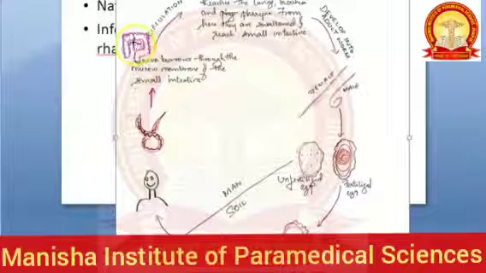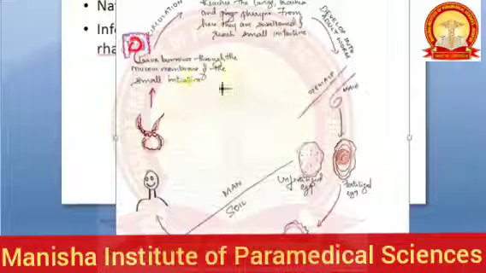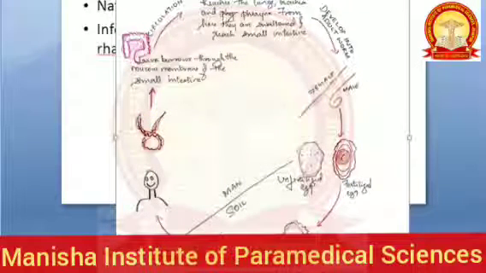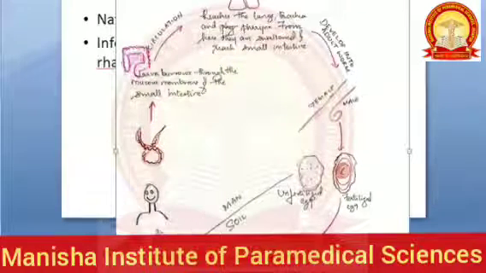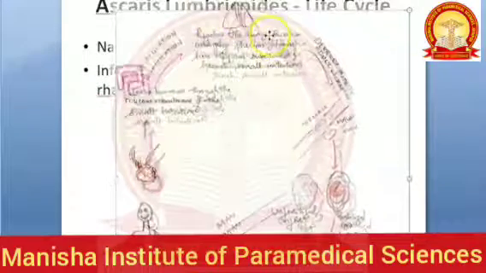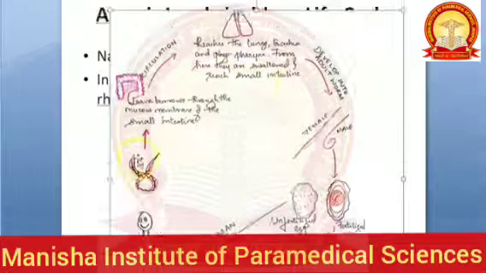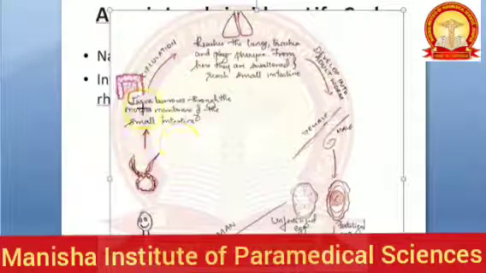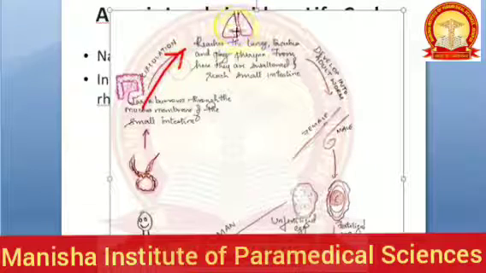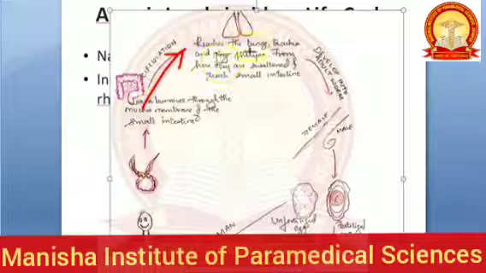In the small intestine here, now this larva goes through the mucous membrane of the small intestine, and then it goes to the blood. Through the circulation, it will reach the lungs. Okay, so now through the circulation, it is going to reach the lungs. Now from the blood, from the circulation, from the small intestine, it has reached the lungs. Now in the lungs, what will happen?